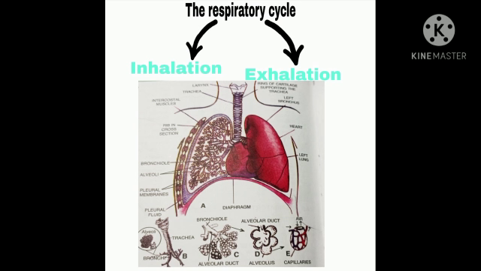Now, the process of exhalation. It is opposite to the process of inhalation. Decrease in the size of the thoracic cavity, the diaphragm gets relaxed, ribs move inwards, the chest contracts because the pressure increases and air expels out. So this is about the respiratory system.